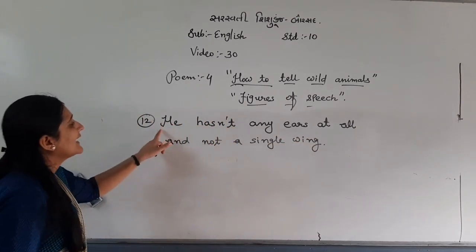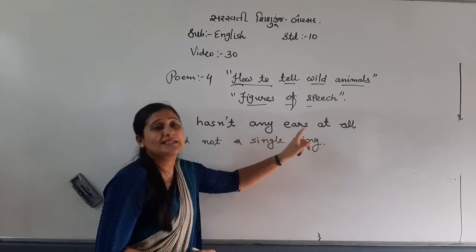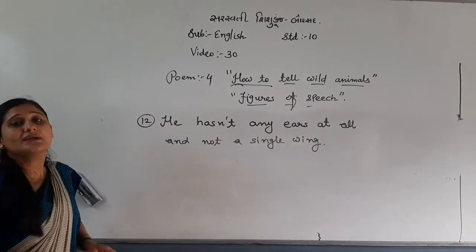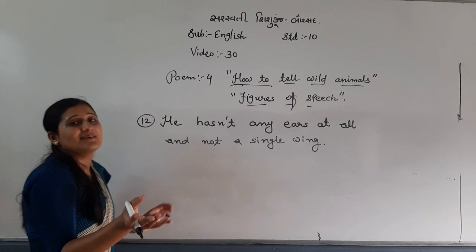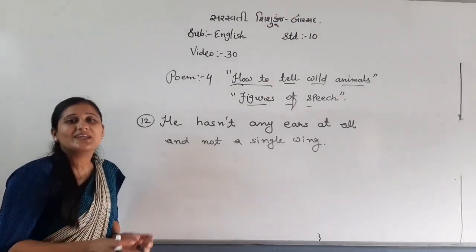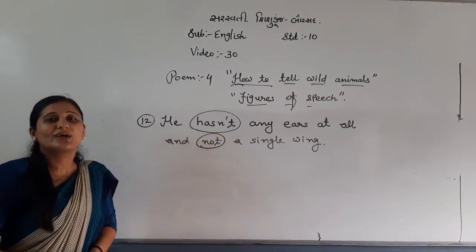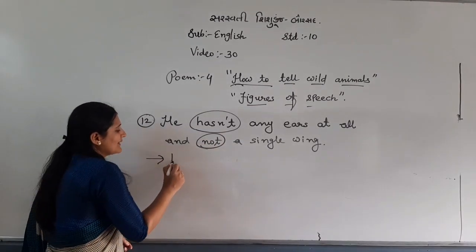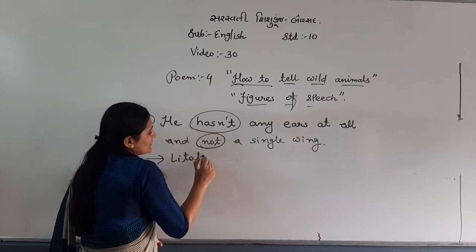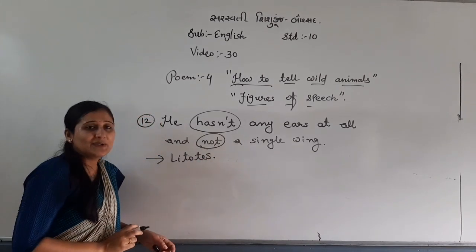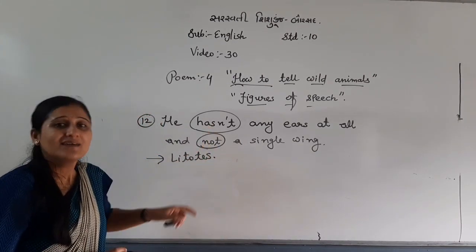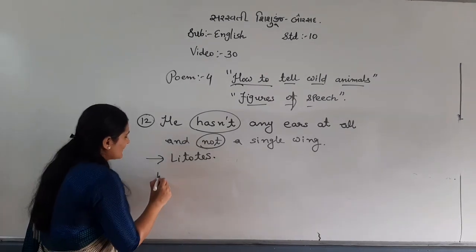Let me read. He hasn't any ears at all and not a single wing. See, without reading or without thinking anything, what is given? Not is given 2 times. So which figure of speech, my dear students? Litotes. Because negative words are given.